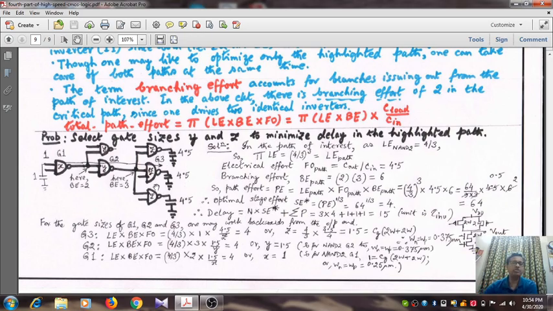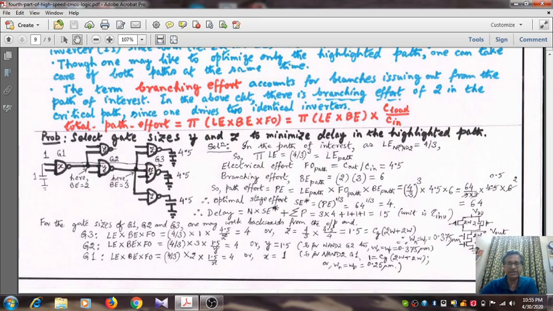Note that although we have got 3 plus 2 plus 1, that is 6 NAND gates, the NMOS and PMOS transistor size of the gates will differ from stage to stage. Okay, let us see. They potentially can differ, right? In the path of interest, what we see is only the final output capacitance and the input capacitance, that is given: 4.5 is the output capacitance and 1 is the value of input capacitance.